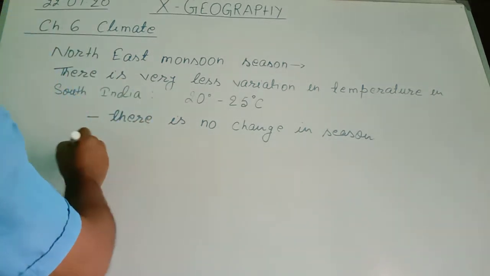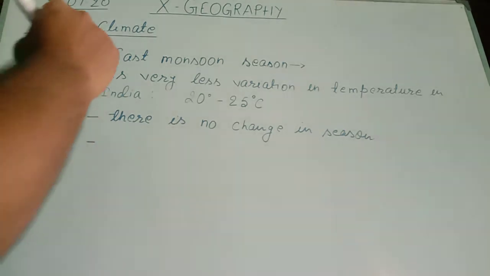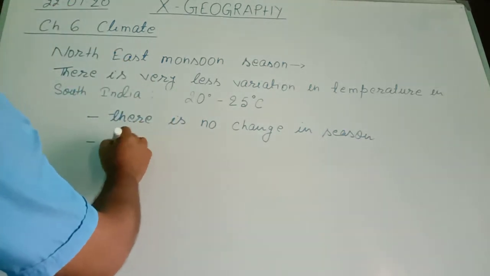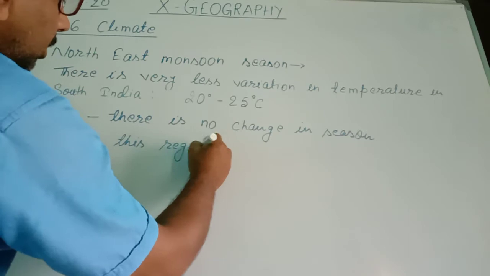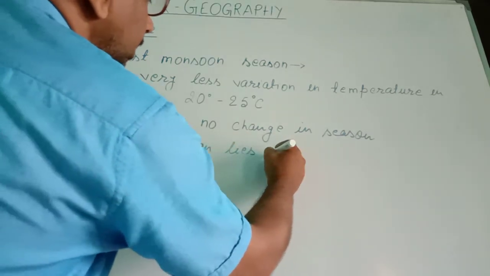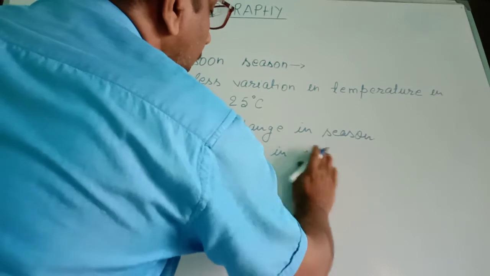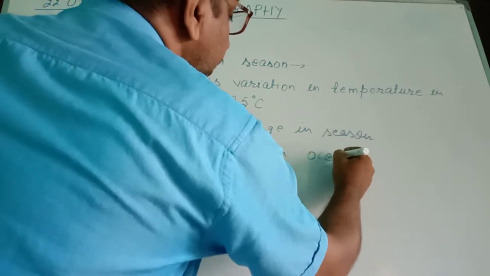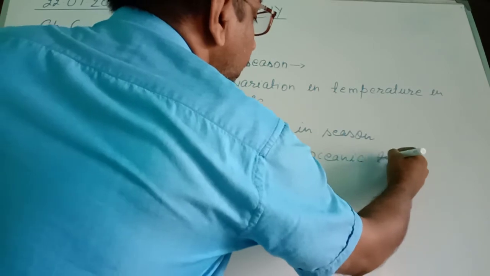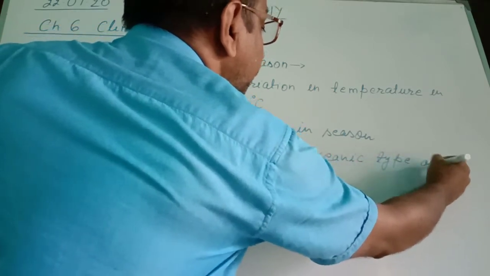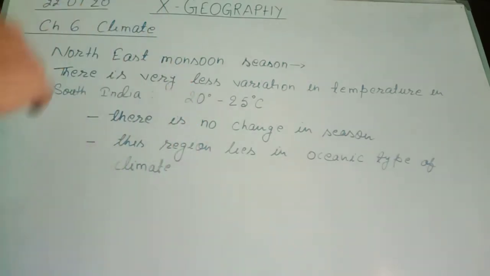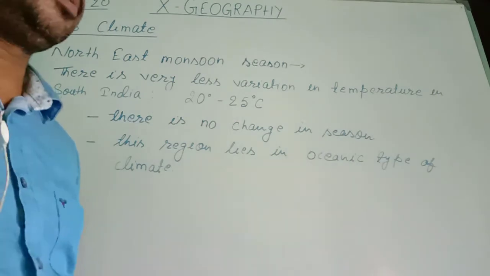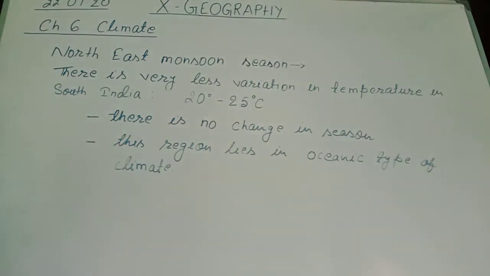Second, why does it happen? Because this region lies in oceanic type of climate, and you know the feature of oceanic type of climate: the temperature is controlled by the water bodies, by the Bay of Bengal and the Arabian Sea.